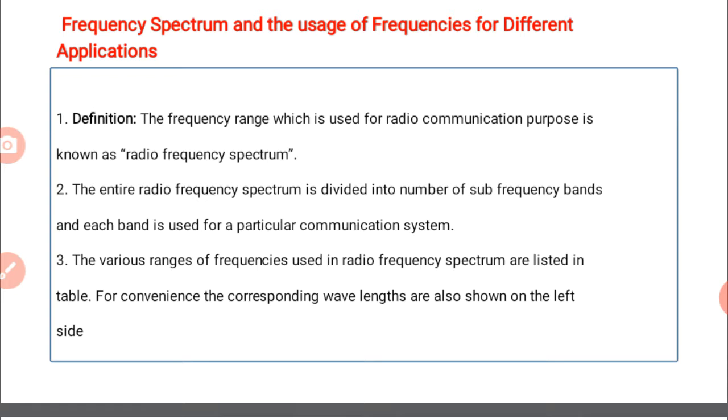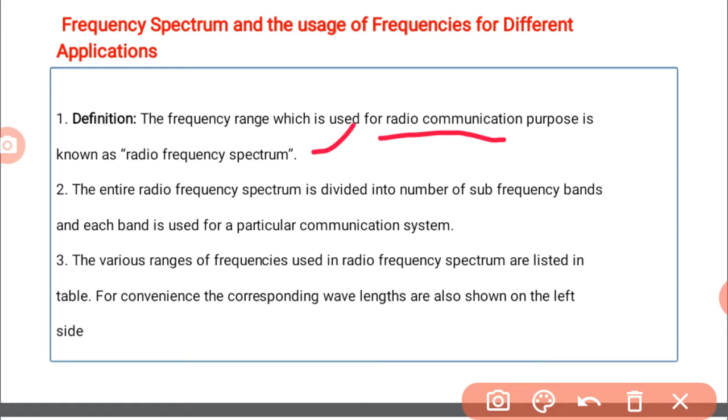Based on the communication, we use different frequencies, and that spectrum is called the radio spectrum.